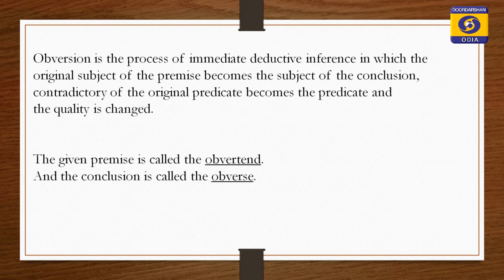Now we will move to the next immediate inference, that is obversion. What is obversion? Obversion is a form of immediate deductive inference in which the subject of the premise becomes the subject of the conclusion, the contradictory of the original predicate becomes the predicate of the conclusion, and quality is changed.